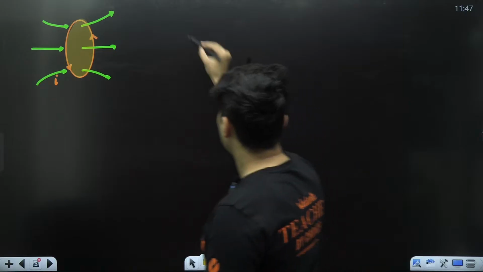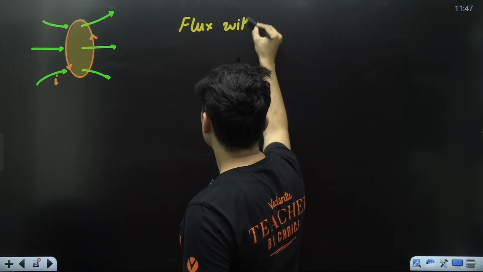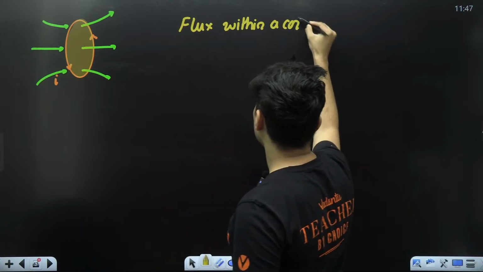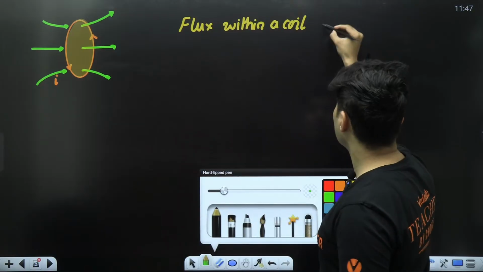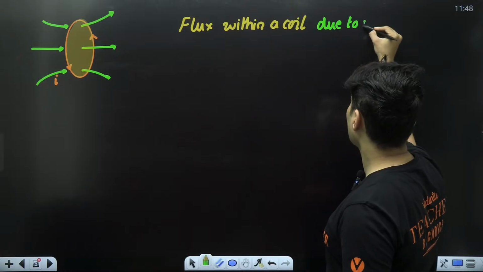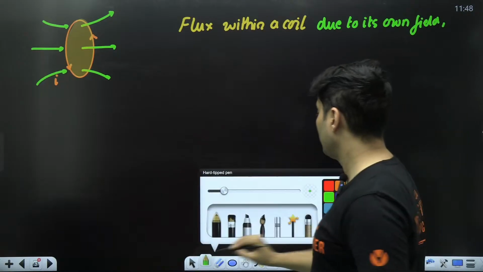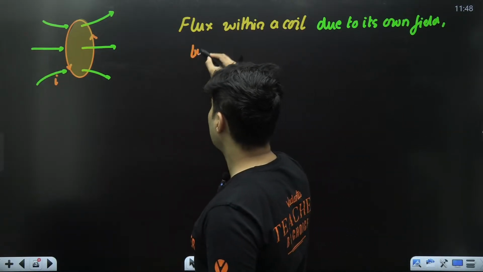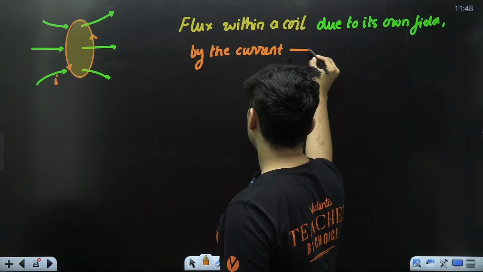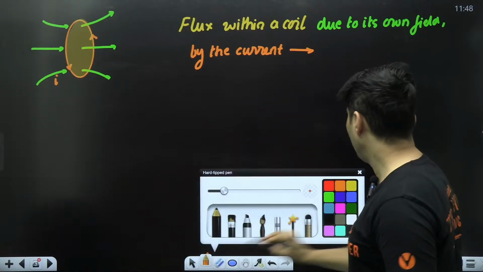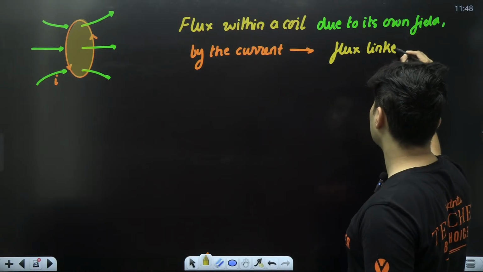So the flux within a coil, due to its own magnetic field by the current, is again called the flux linkage.